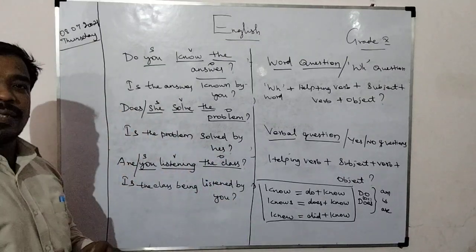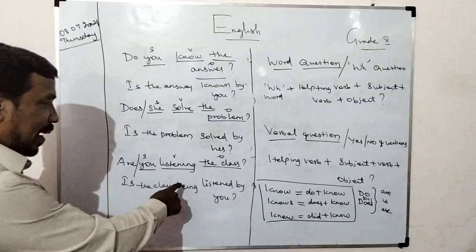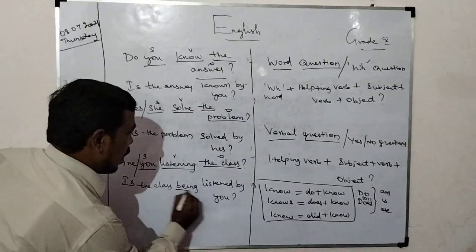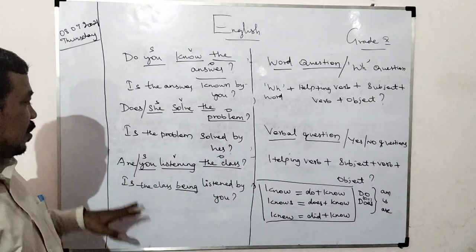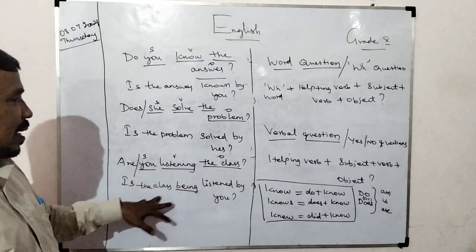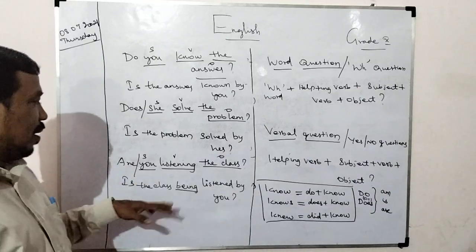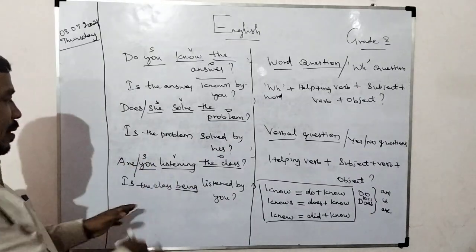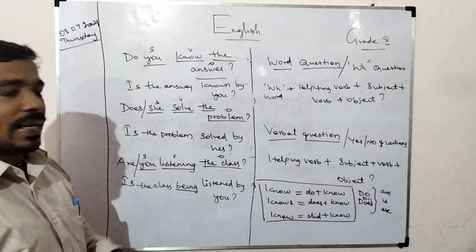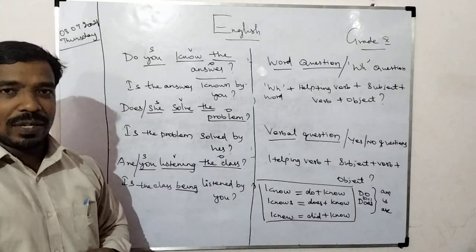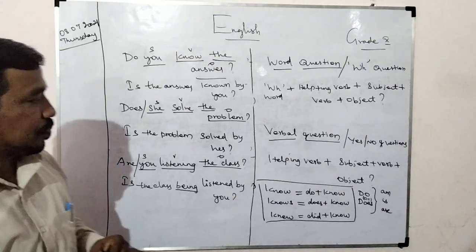For continuous tense, the be form is being. Have you understood? The be form is being, and being should come before the main verb. So here it will come: the class is being listened by you. We have just moved that before the subject, and that is a question. Is the class being listened by you? Have you understood, students? Write fast.